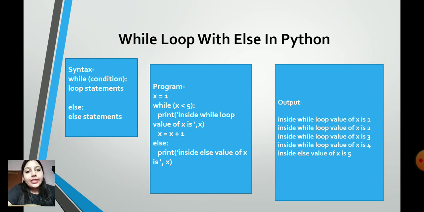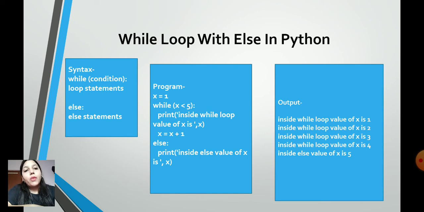Then I am incrementing the value of x, and when this whole loop terminates, I have given an else part here, and that will print something which I want to be printed, and then the value of x will be printed. So the output will initially start with 1, 2, 3, 4, and when the value of x becomes 5, that means we have to come out of our loop, the else part will be evaluated, and whatever is given in the print function of the else part will be printed along with the new value of x, that is 5.